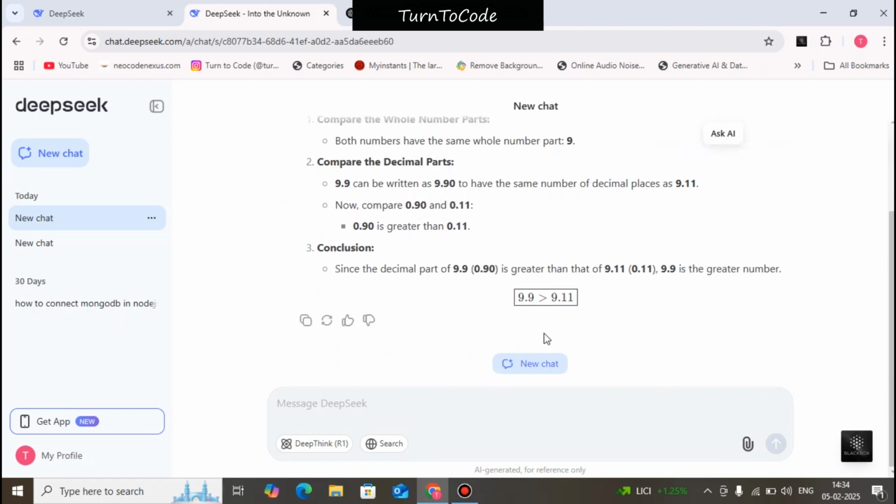Now here you can see the final conclusion of DeepSeek AI is 9.9 is greater than 9.11. Now we will ask the same question to ChatGPT.